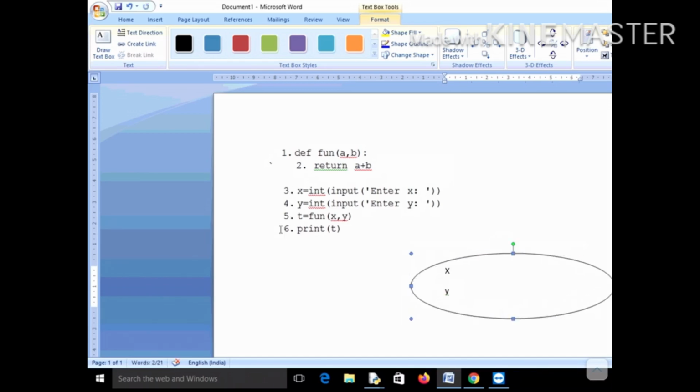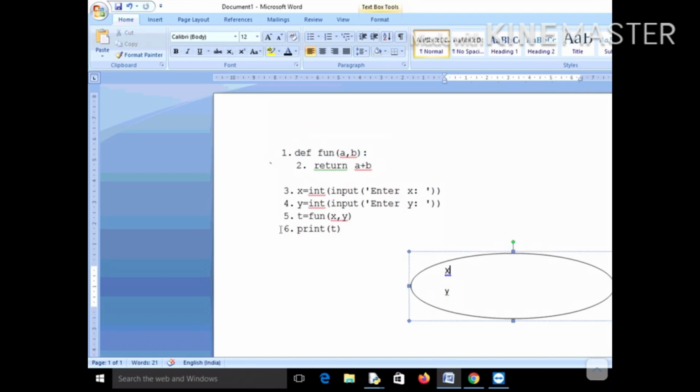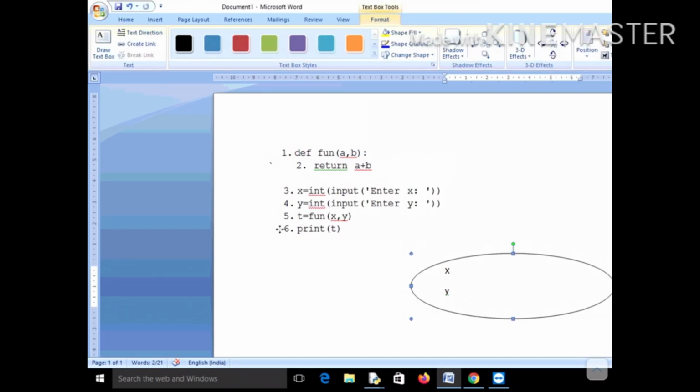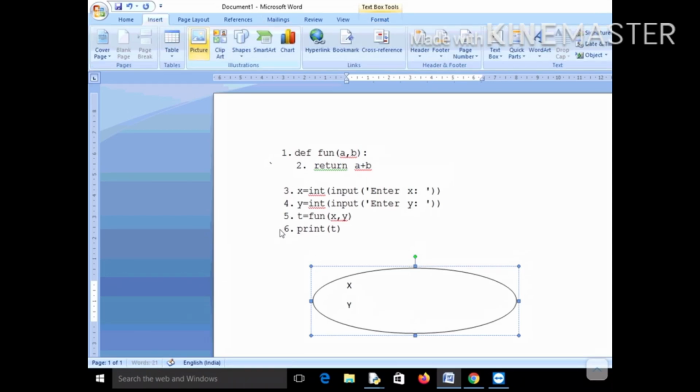Now when t = fun(x, y) is executed, the control will go to this function fun. As soon as the control goes to line number 1, a local environment will get created. Listen to this concept very carefully, how the local and global environments are getting created. I hope you got up to this, that x and y are in the global environment. As soon as the control comes at line 5, the function will be called and the control will again go to line number 1, and a local environment will get created inside this global environment.